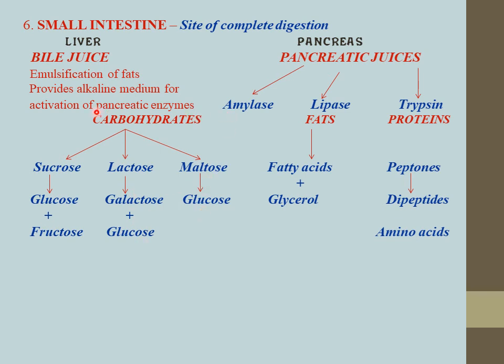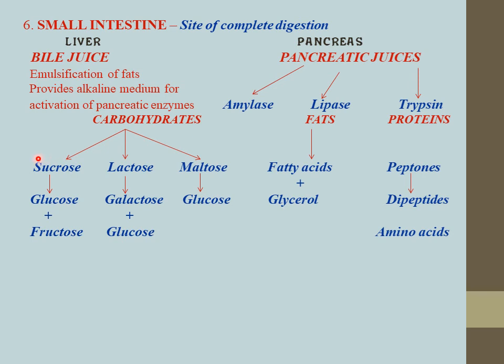It means that when the digestion process of carbohydrates occurs, the carbohydrate is converted initially into sucrose, lactose and maltose, and sucrose is converted into glucose and fructose, lactose into galactose and glucose, and maltose into glucose.